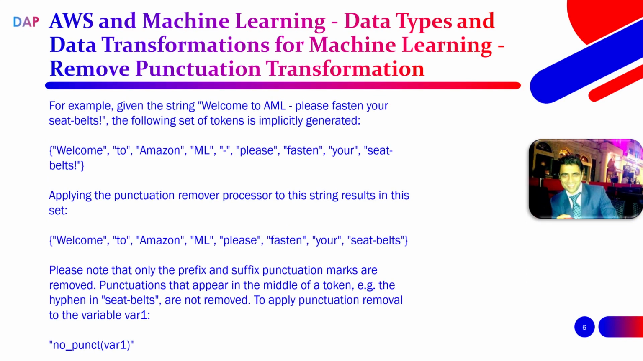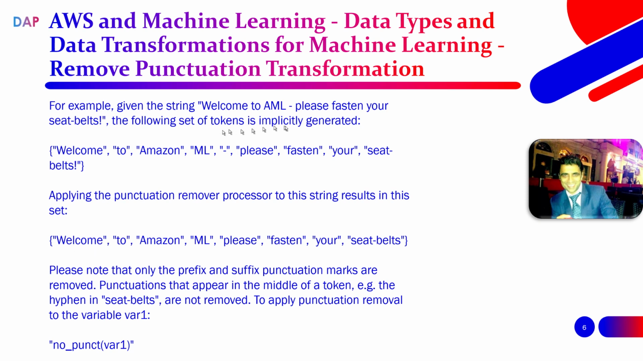Just remember that. For example, given the string "welcome to AML - please fasten your seat-belts!", with a hyphen surrounded by spaces and seat-belts with a hyphen and an exclamation mark at the end, the following set of tokens is implicitly generated: welcome, to, Amazon, ML, hyphen, please, fasten, your, seat-belts. Applying the punctuation remover processor to this results in a new set.